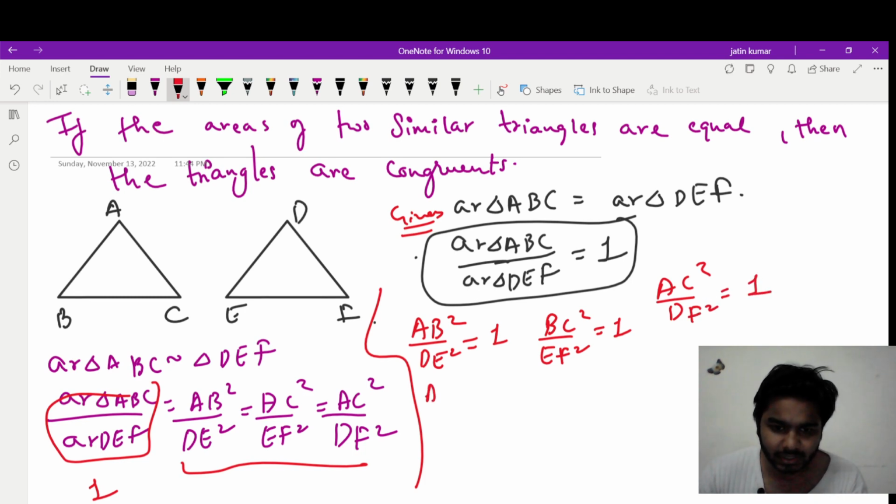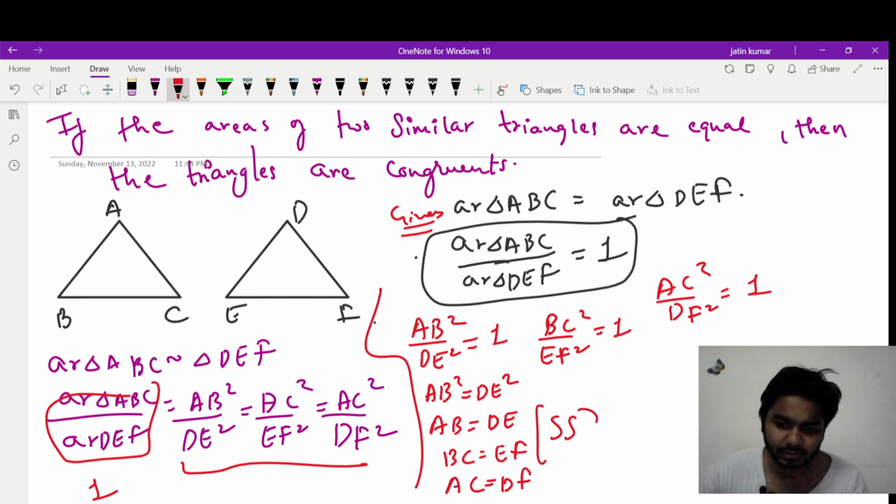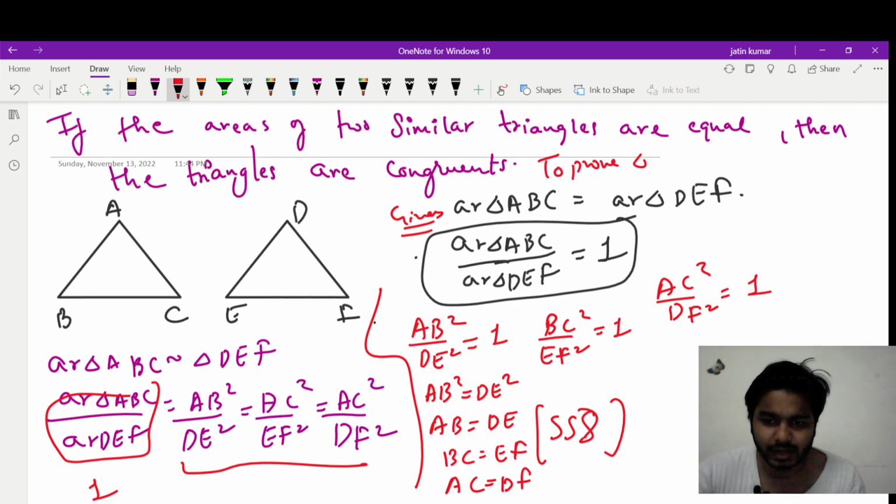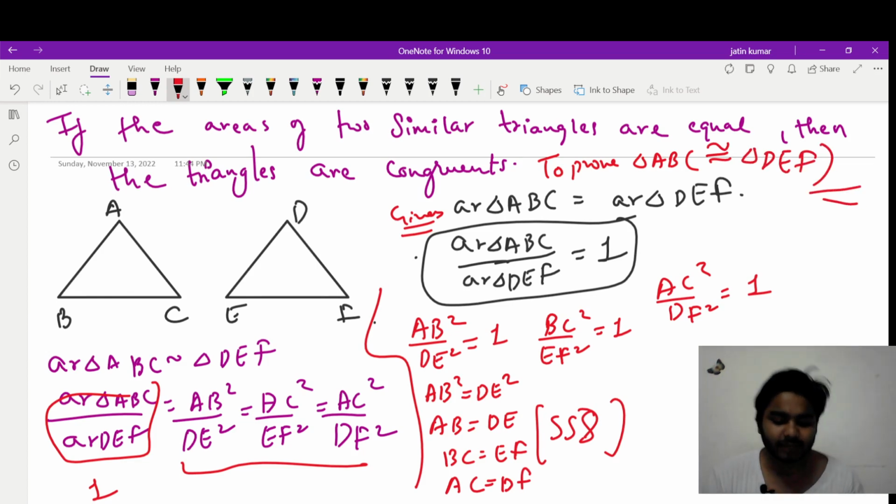So from here we get AB square equal to DE square, and AB equal to DE. Similarly, all the sides will become equal, right? BC will become equal to EF and AC will become equal to DF. So can I say by SSS that triangle ABC is congruent to triangle DEF? This is what we need to prove. You know the symbol of congruency, right? So by SSS criteria we have proved that both the triangles are congruent. Okay, do we have more questions?